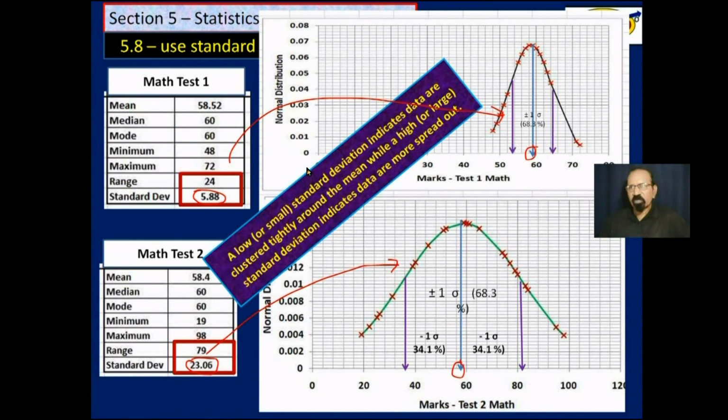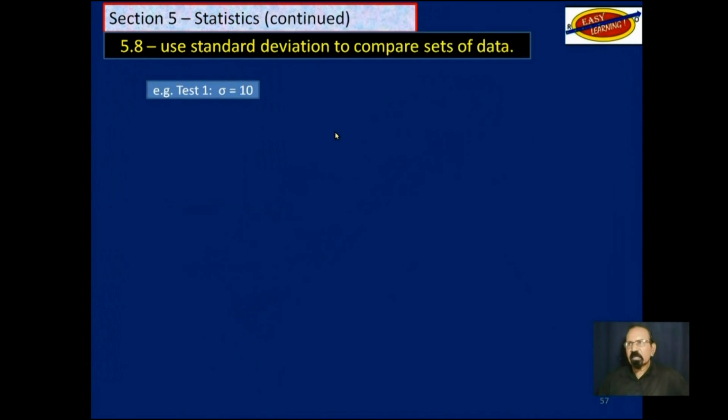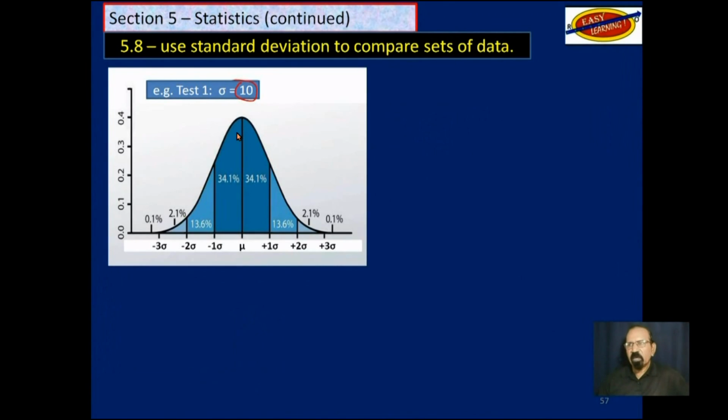So as I said, a small standard deviation indicates that the data are clustered tightly around the mean, and a high or large standard deviation indicates that the data are more spread out. So let us say in test 1, the standard deviation is 10. So from here, that point there is negative 10, and this point here is positive 10. So from here to here would actually be a difference of 20, but the standard deviation is 10.